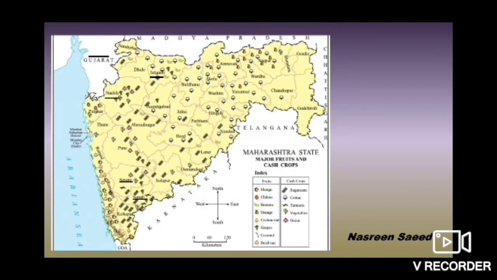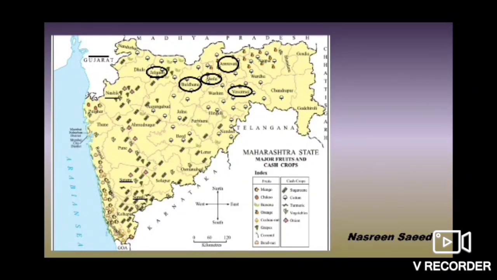Okay. The next one is circle the names of cotton growing districts. Now which are the cotton growing districts? There are many cotton growing districts. I am circling a few. So we have got Jalgaon, Buldana, Akola, Amravati, Yavatmal. Now if you see, there are many more districts, but I have circled only these. If you find it easy, you can circle other districts also.